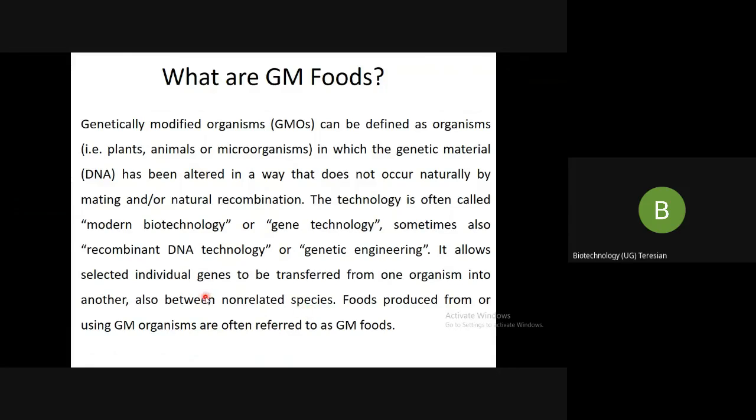It allows selected individual genes to be transferred from one organism into another organism, and those organisms may or may not be related to each other. That is, between non-related species too.